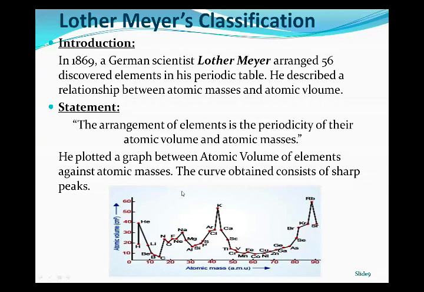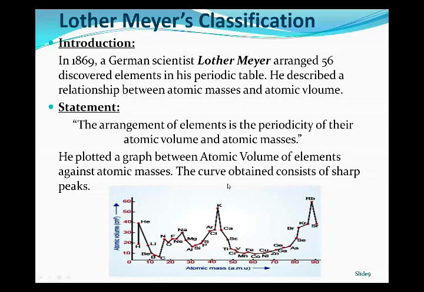You can also observe the regular spacing between the peak points. The regular spacing of the highest points confirms the idea of periodicity as suggested by Newland. Okay, students, that is all about the Lothar-Meyer classification.